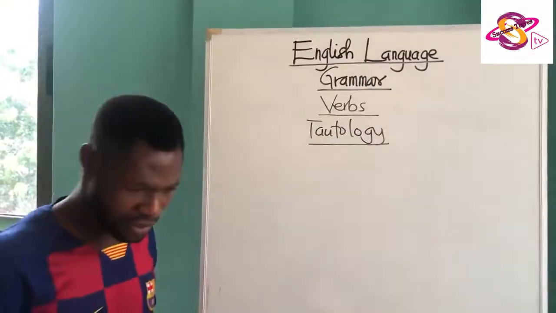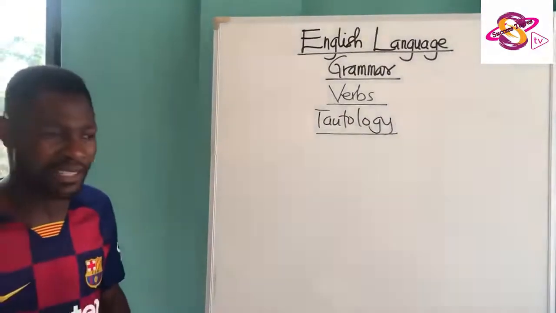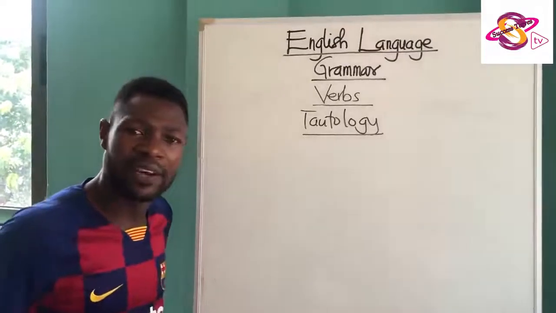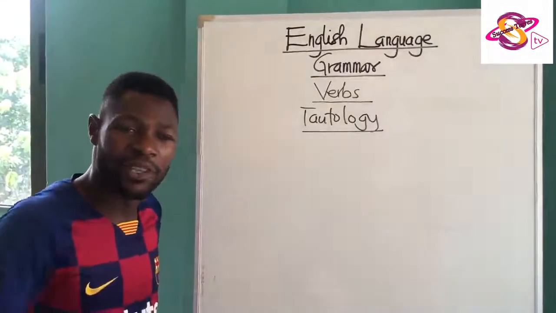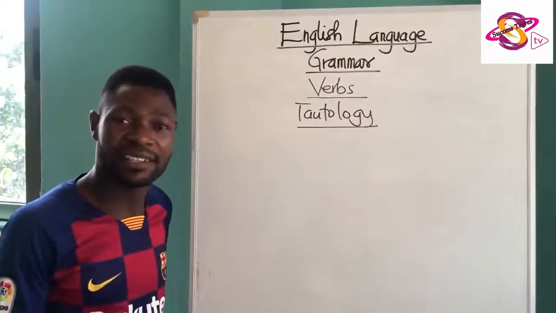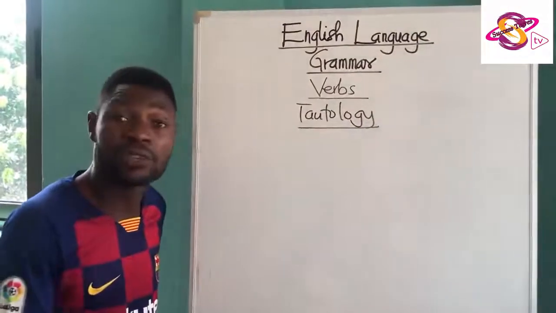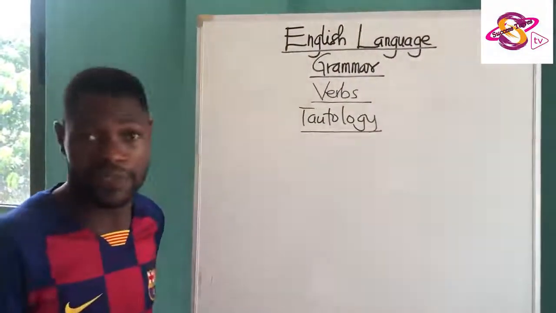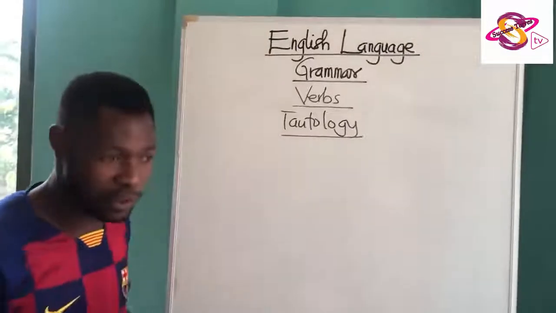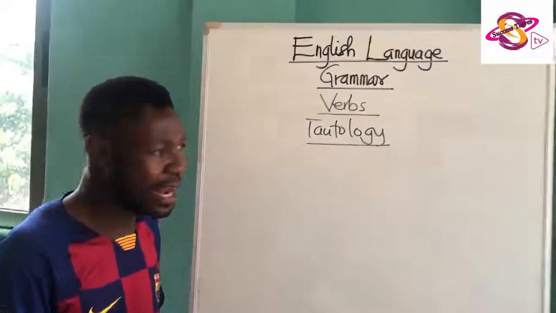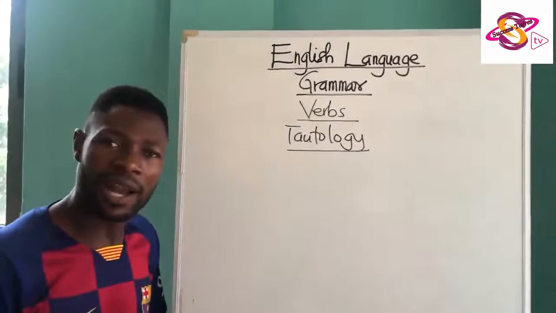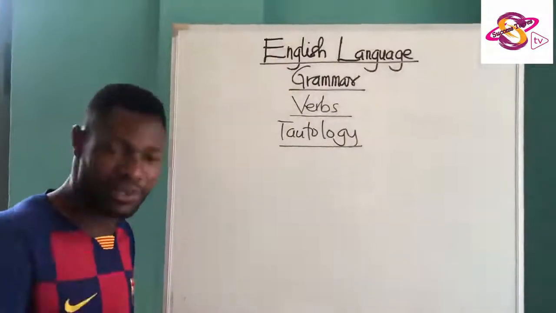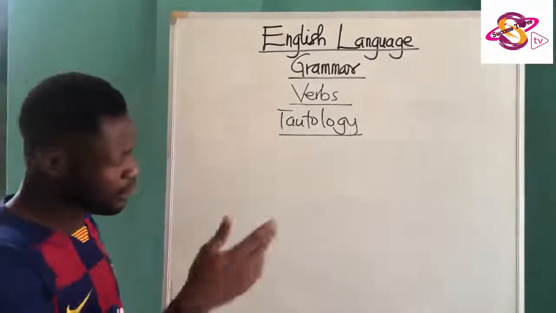Then the guys retreated. The one guy said, how could you say that? No, I'm going to eat this, I'm going to eat. So that is it. Perhaps you want to be specific. So you say, I'm going to eat rice, I'm going to eat gobe or something. Another person says that is tautology. Let's come to English itself and see some tautologies with respect to the use of verbs.